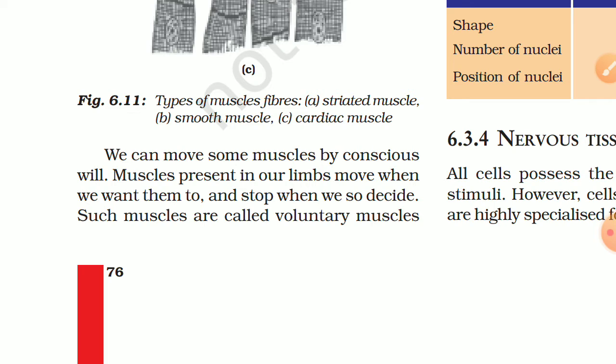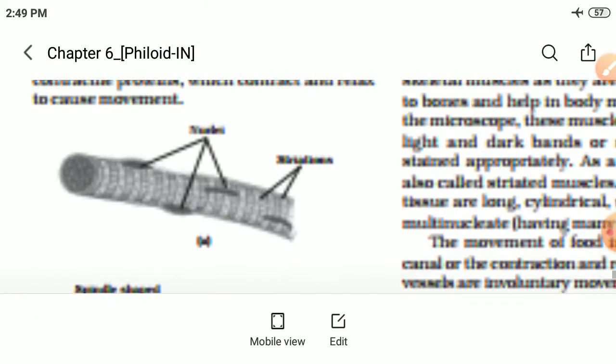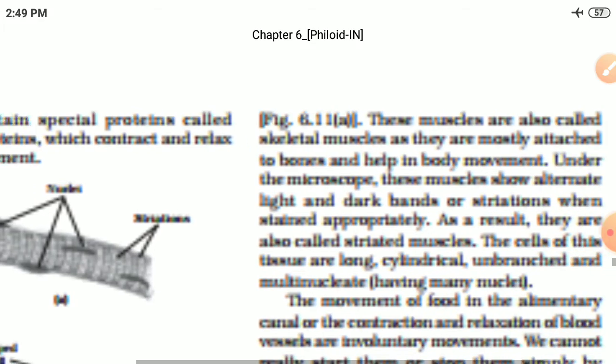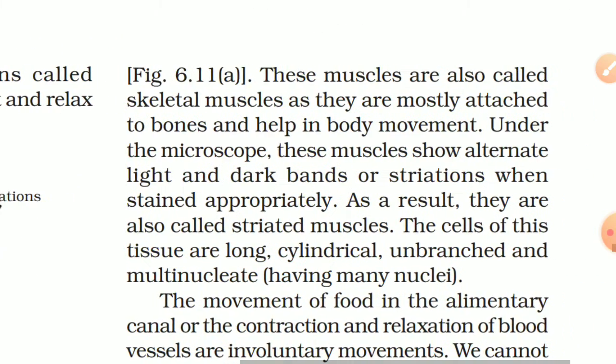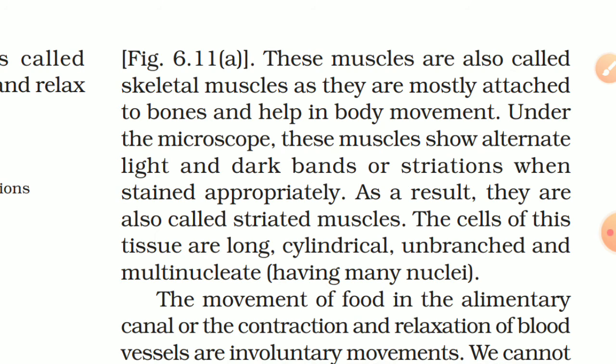It means when we want, when we decide, then at that time we can move that muscle. Such muscles are called voluntary muscles. For example, your hands, your legs. You decide when you want to move them, then they move. If you don't want to move, then they will be steady. They are called voluntary muscles.